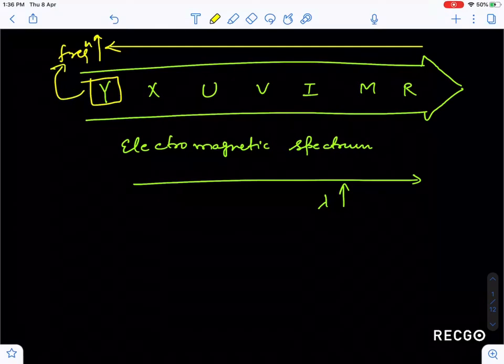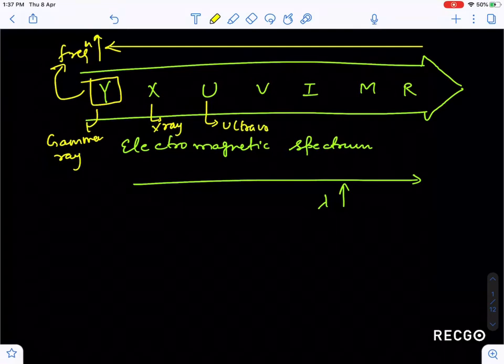Now guys, what about X-ray? X-ray has frequency higher than ultraviolet, visible, infrared, microwave, radio wave. I'm writing this because most students will not interpret it. This is gamma ray, this is X-ray.